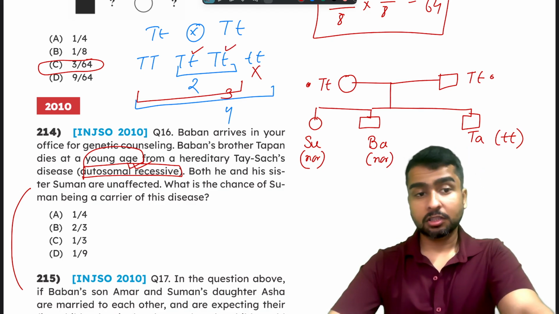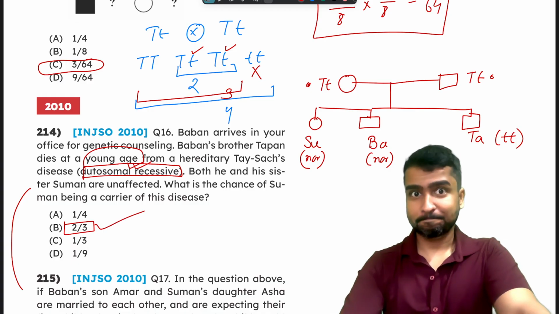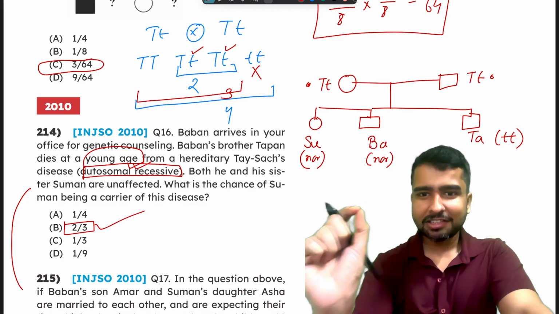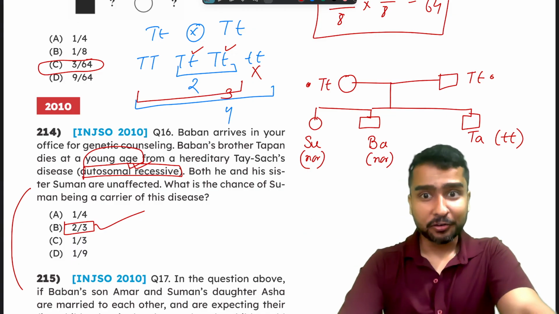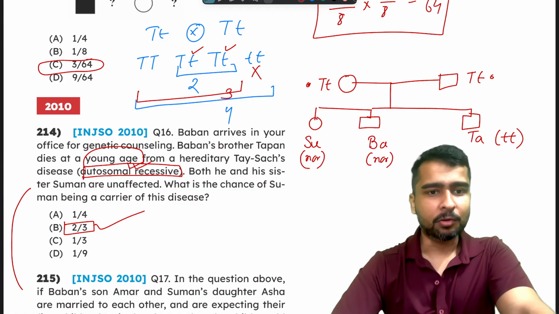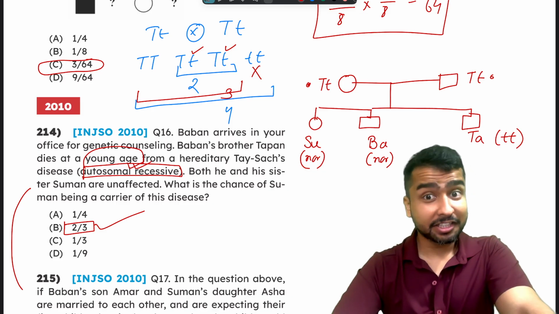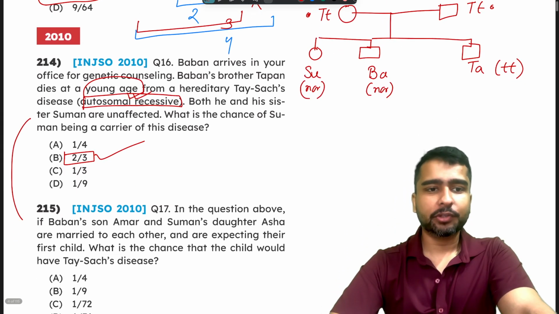Only twice. So what is the possibility that she's a carrier? 2 by 3. Okay. So you see, these fine things is what you have to be aware of. If you're aware, then everything is good. Cool. Now, I don't want to stop here. We'll continue this question because the next question is very much related to this one. So let us continue with the question.